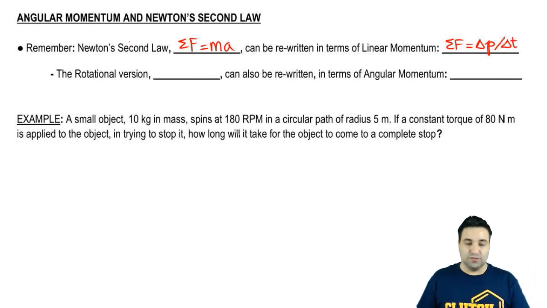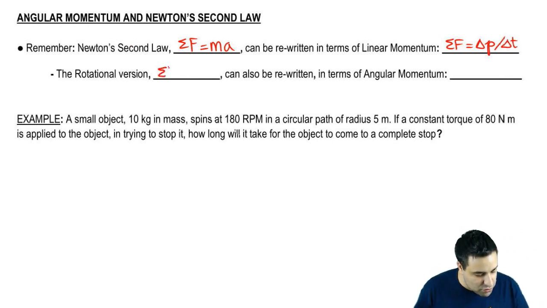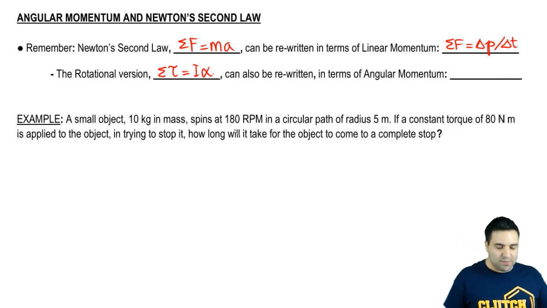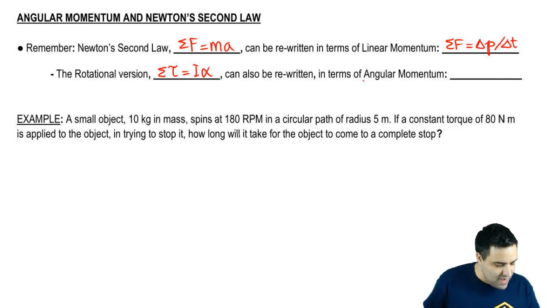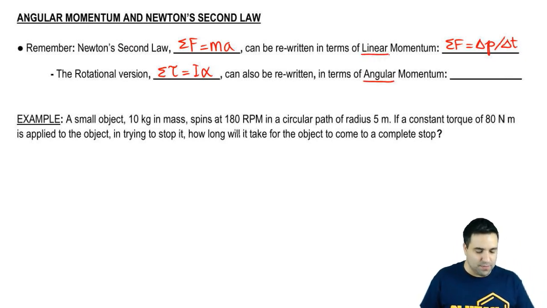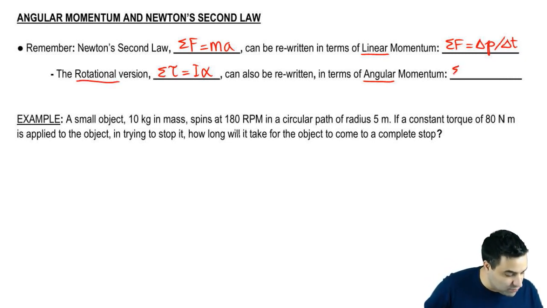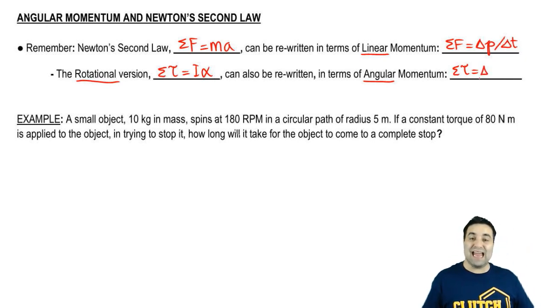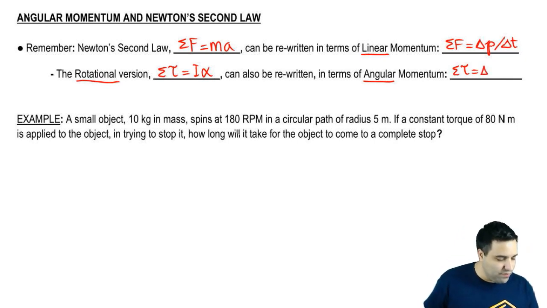The rotational version of Newton's second law, sum of all torques equals I alpha, can also be rewritten, but in terms of angular instead of linear momentum, because it's the rotational version. So instead of the sum of all forces, I'm going to have the sum of all torques. And instead of delta P, I'm going to have delta L. L is the equivalent, the rotational version, if you will, of P. And then this is just time.